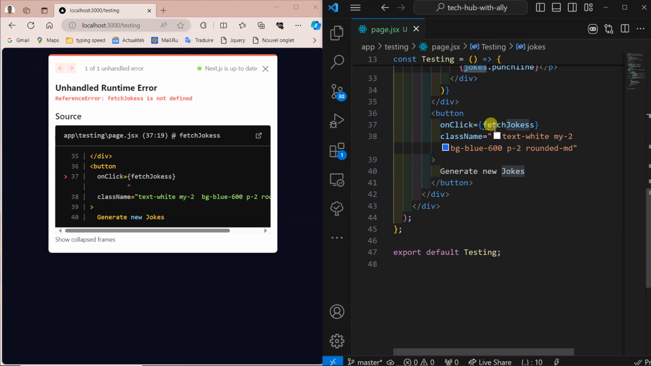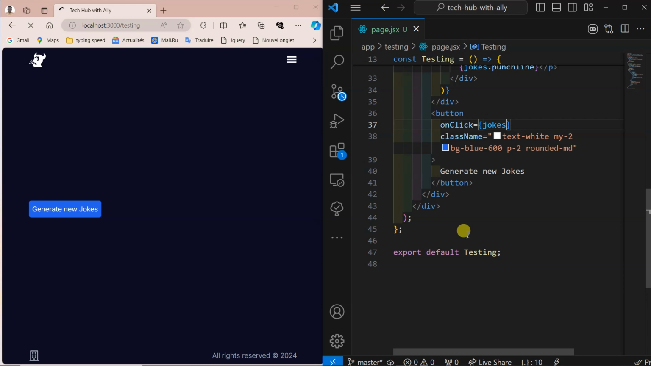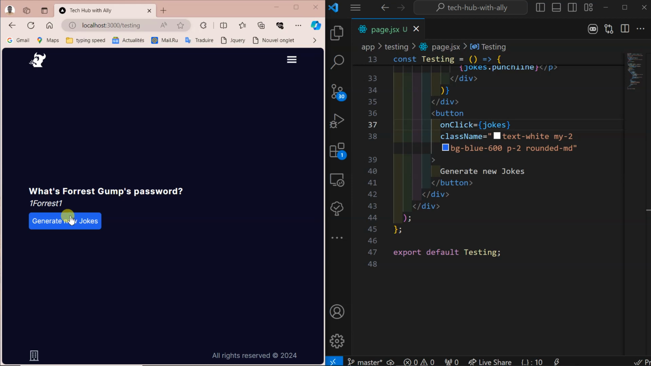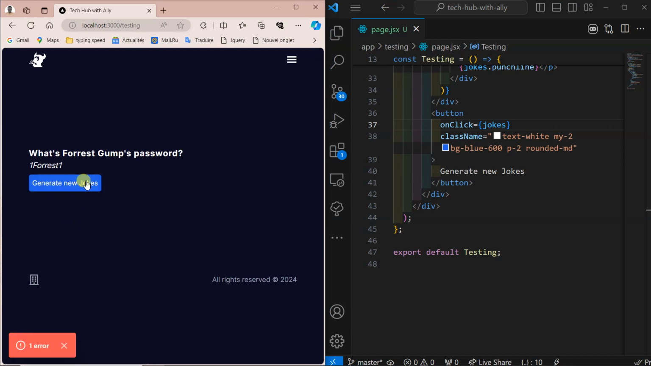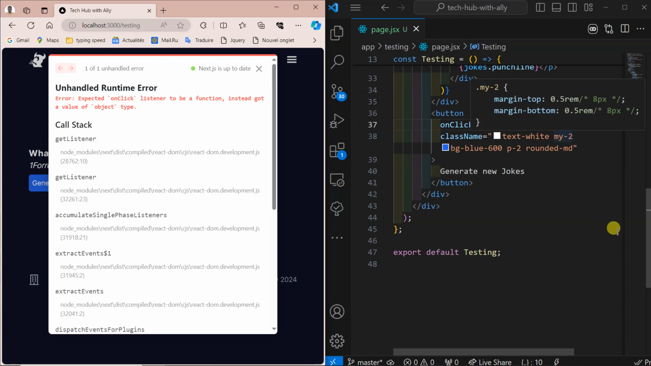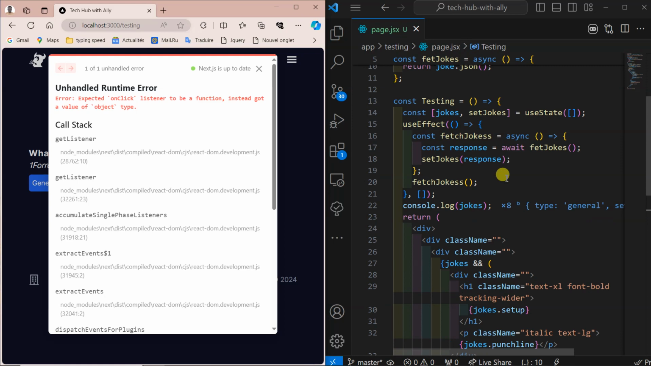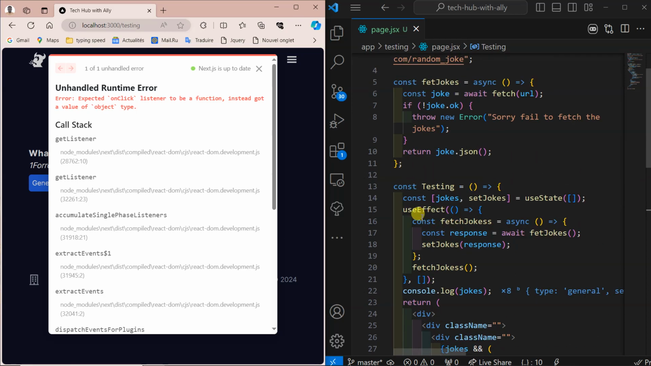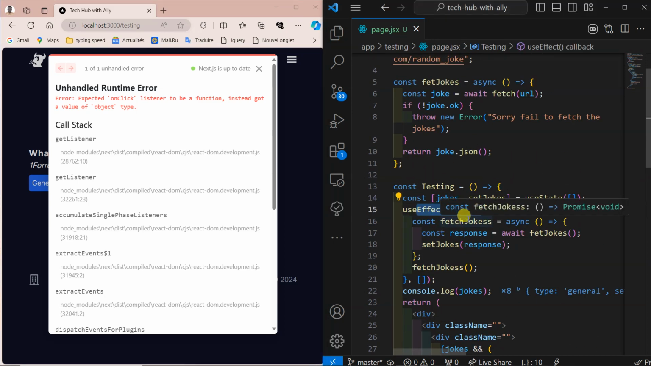The problem is, if you pass this one here, it will not work. It's just a string. You see, it throws an error here. It's not a function. So this one is making us error. This one is a real function here, useEffect, fetch jokes.